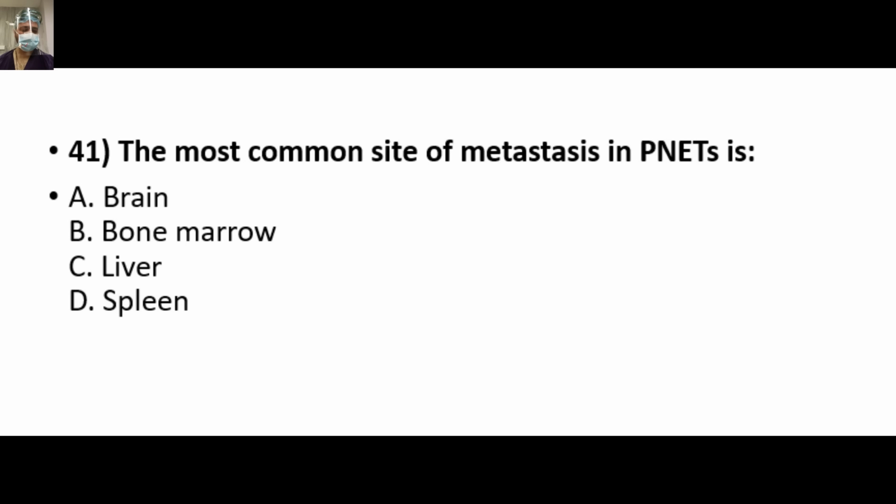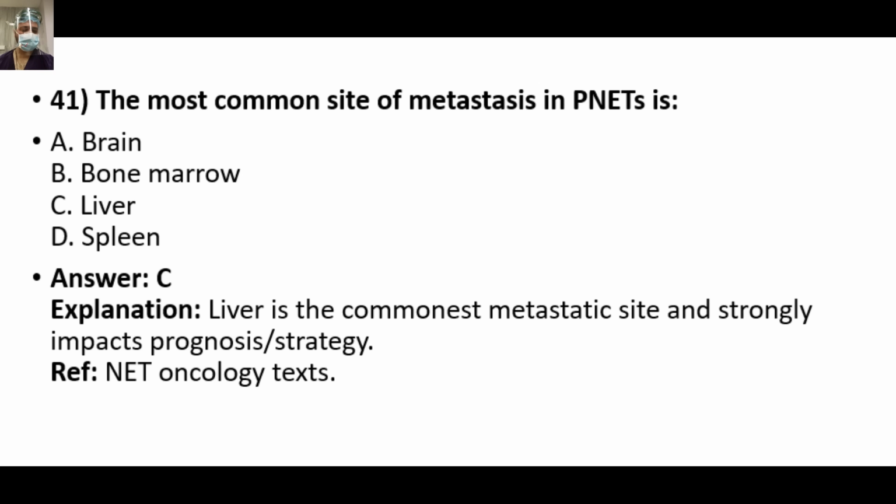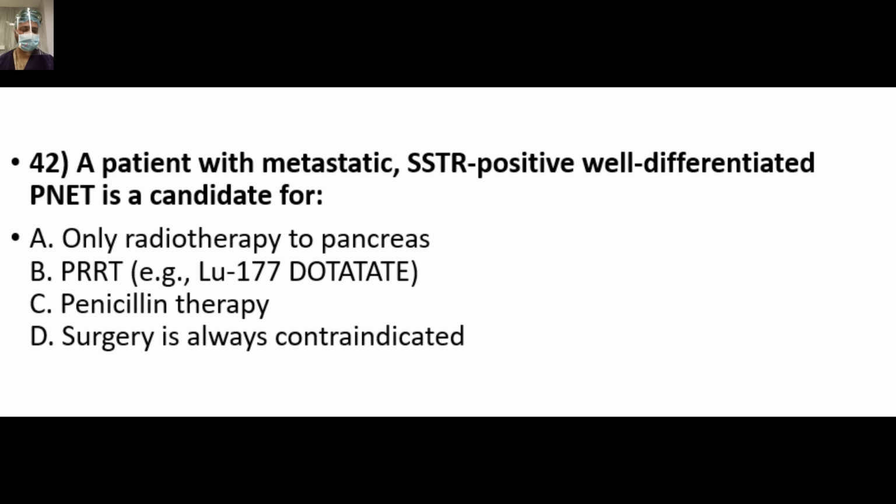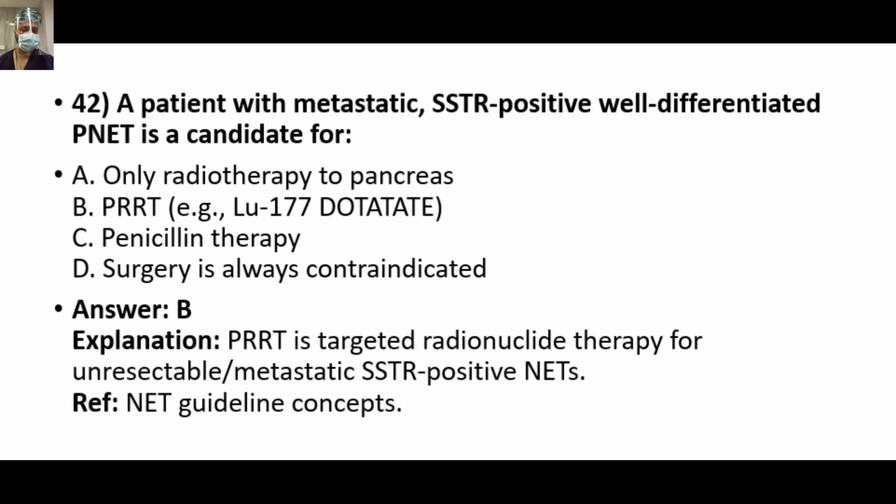Most common metastatic site from PNET is liver, option C. The site of METs strongly impacts prognosis and strategy, whether single, multiple, single lobe, or bilobar. A patient with metastatic SSTR positive well-differentiated PNET is a candidate for... Again, we have discussed, option B, PRRT, that is peptide receptor radionuclide therapy.